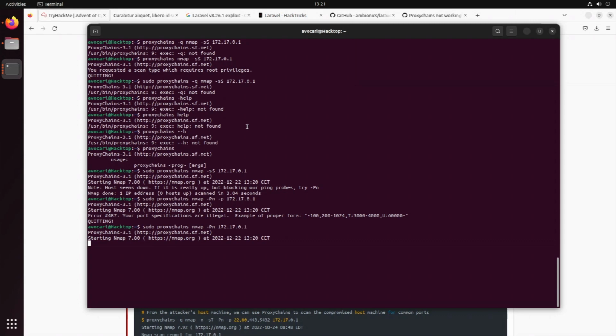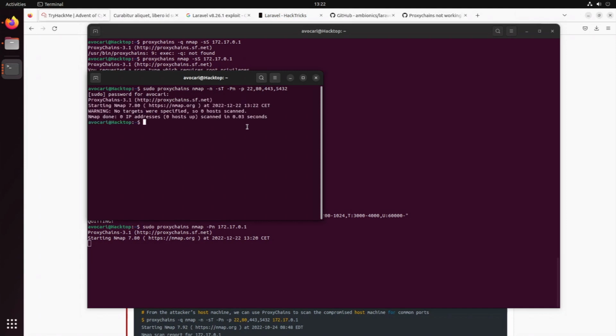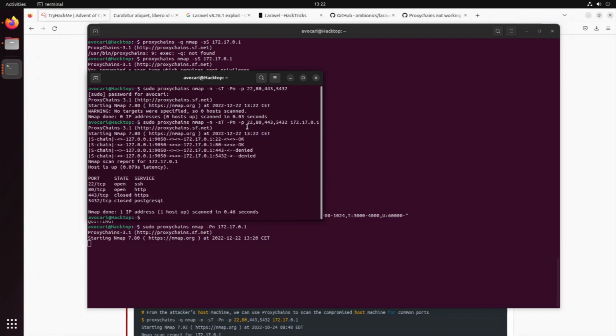So the most interesting ports probably are gonna be 22. Let's see that. Sudo proxychains, we're gonna use nmap with a ping probe on the ports 22, 80. HTTPS could be interesting. And 421 port. No, it seems to be down. Oh, and actually the IP address, of course, 0.1. So minus instead of dot. There we go. That was a lot faster.